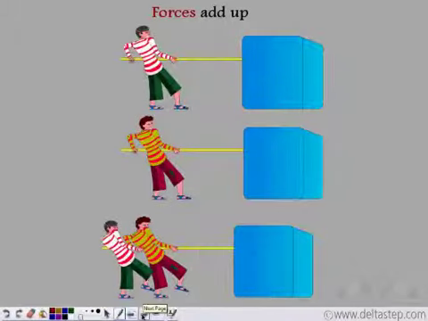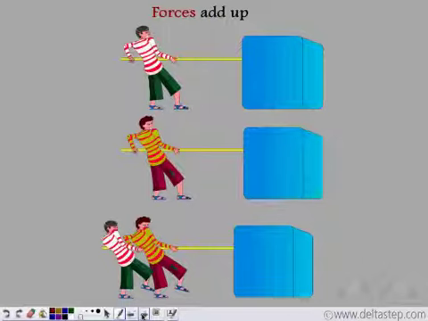We noticed that boy 1 was unable to make the box move by himself. Also, boy 2 was unable to make the box move by himself, but when both boys 1 and 2 pulled the box together in the same direction, they were able to move the box. Now, how can we relate this to what we have studied so far? We have studied that in order to make an object move, we need to apply force. Also, the magnitude of force is important.